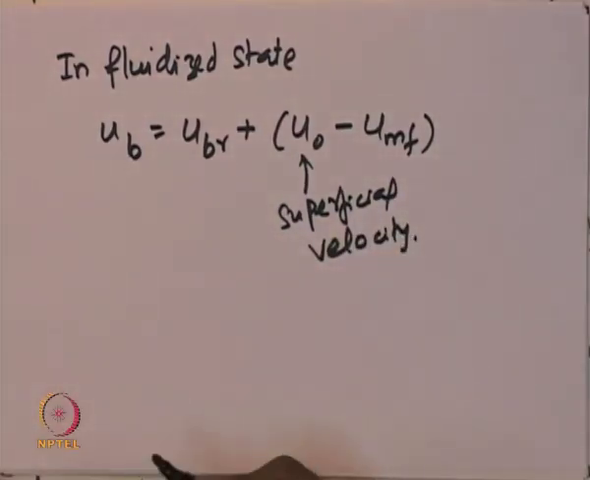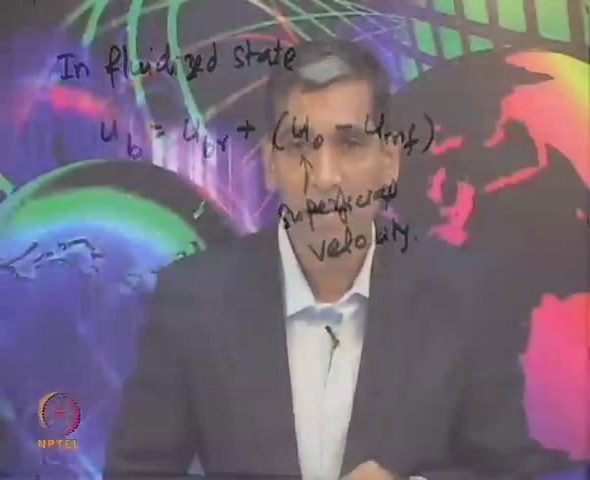Once we know these parameters, there are several other parameters that need to be estimated. Particularly we need to know the diameter of the bubble, and there are different correlations available, which is what we will see in the next lecture.